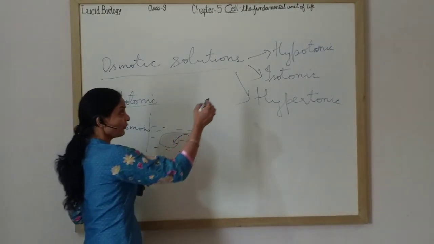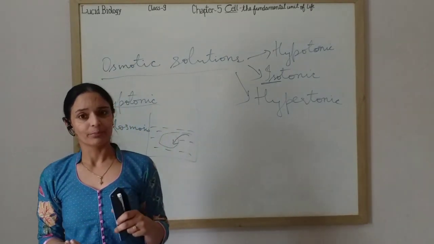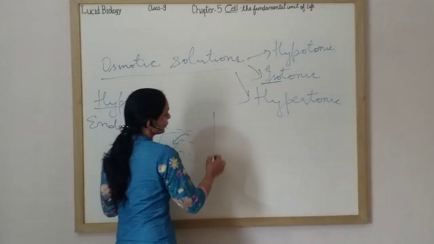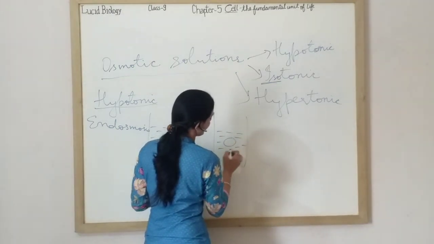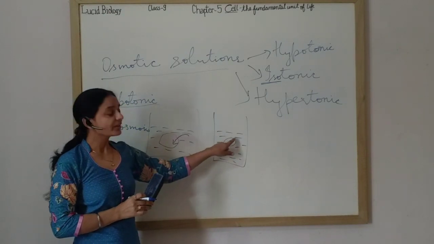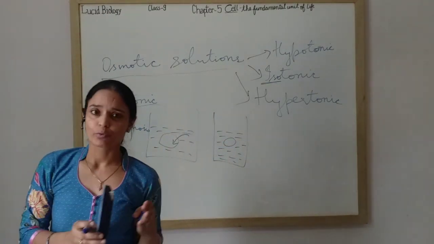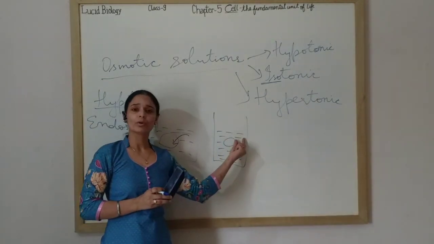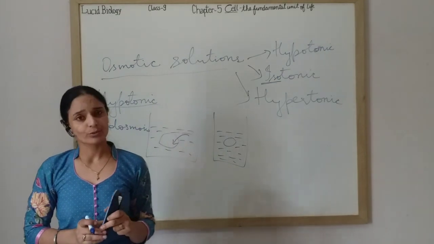Now, what do you mean by isotonic solution? Actually, iso means same. If the cell and the surrounding medium in which it is present both have the same water concentration, how much water is inside the cell, the same water is outside the cell. Such solutions are called isotonic solutions.